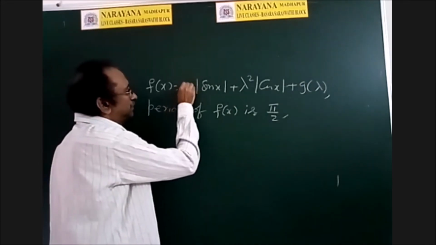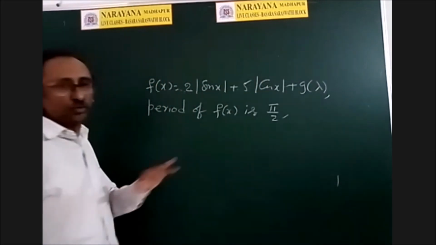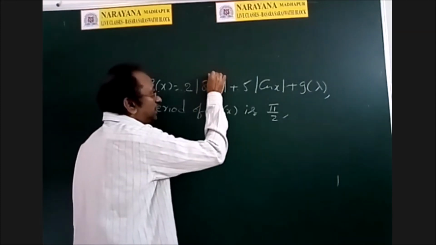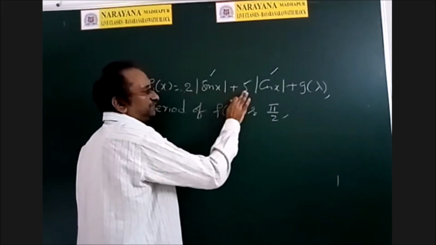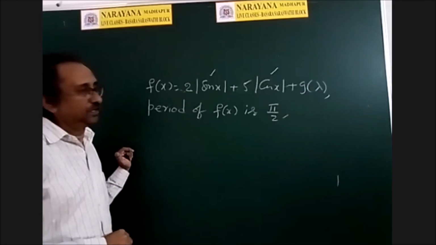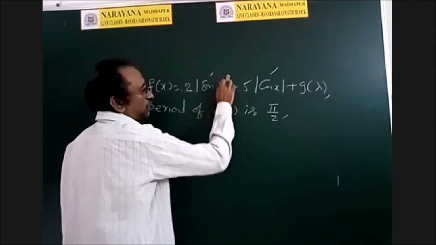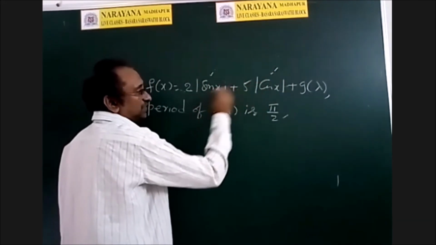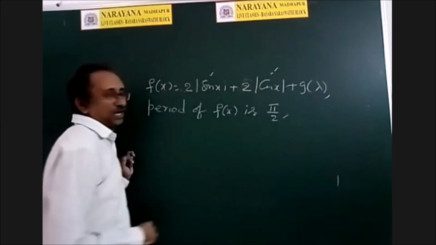Suppose these two numbers are different, then pi by 2 cannot be the period, because if you write pi by 2 plus x, it becomes cos x, it becomes sin x, but these two numbers are different, so definitely the function cannot be equal to the given function. But if you write pi by 2 plus x, this becomes mod cos x, this becomes mod sin x, then the function will be equal only if these two numbers are equal.